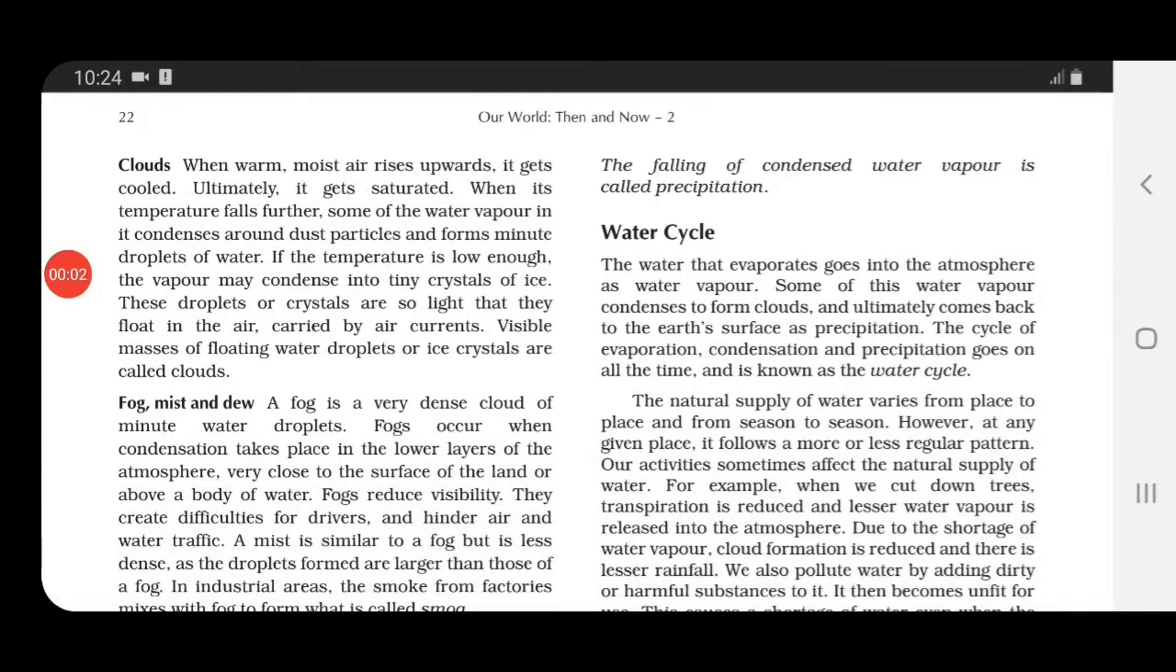These water droplets or ice crystals, children, which are formed, are so light that they float in the air. And out of that, the visible masses, visible means which you can see, visible masses of floating water droplets or floating ice crystals are called clouds.